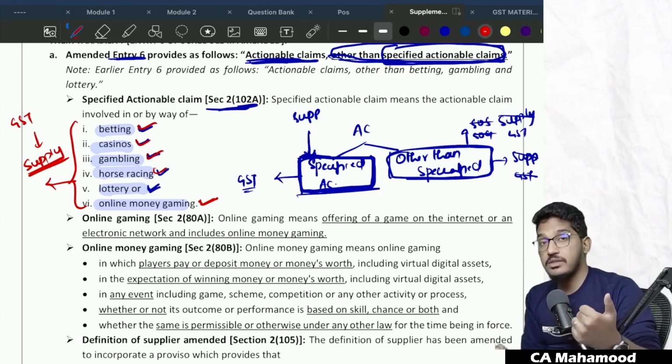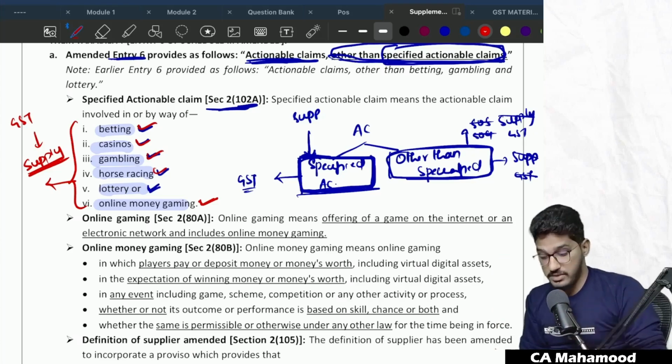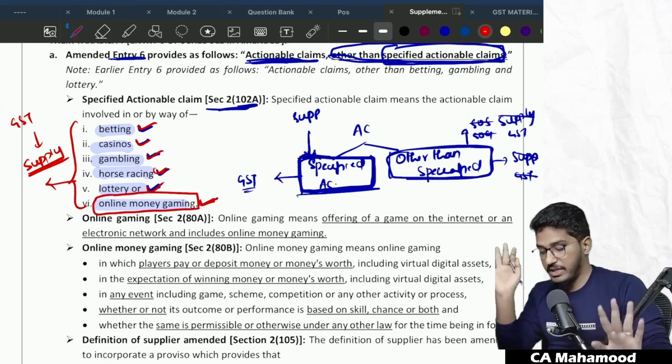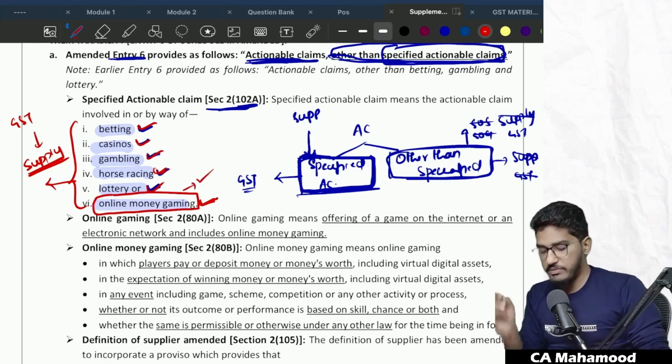They are saying that even the services of casinos will now come under GST purview. Horse racing will also come under GST purview. And even online money gaming, they have specifically mentioned online money gaming. This is one of the major amendments which has come.